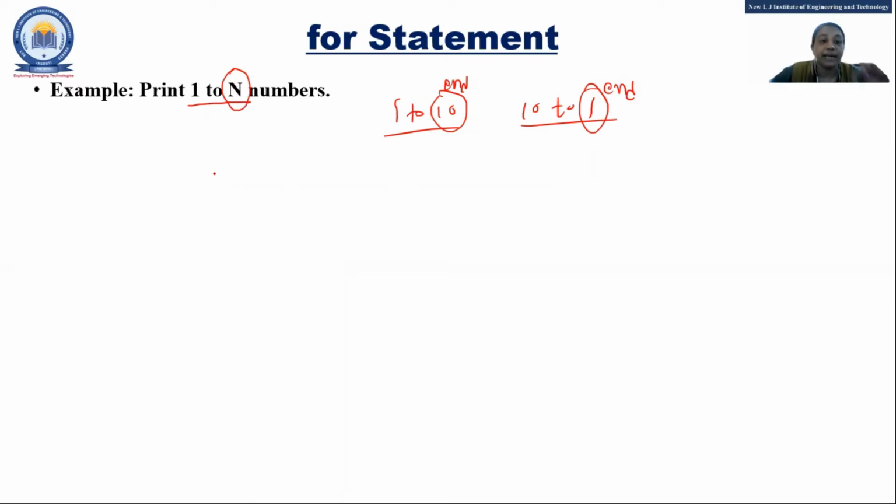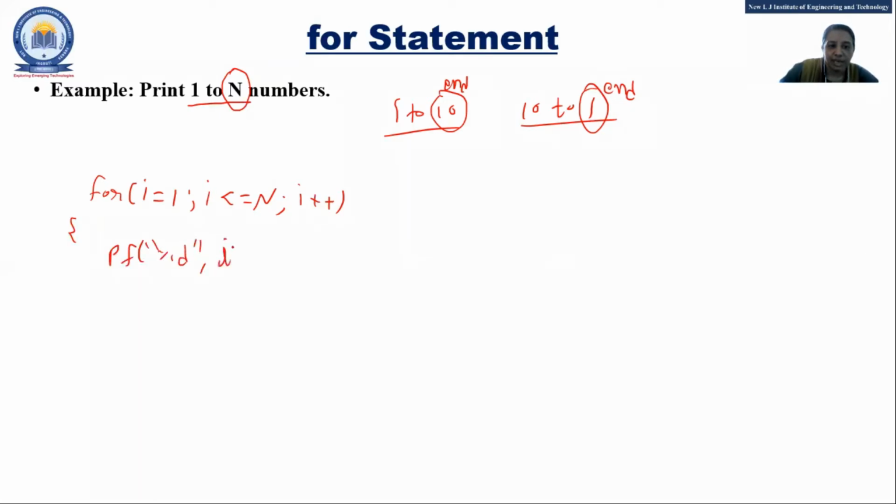It depends upon the user. The user will tell you what I need to enter. So you can see that is n. So my for loop should be: i equal to 1, i less than or equal to n, and i plus plus. And printf percentage d with only i.